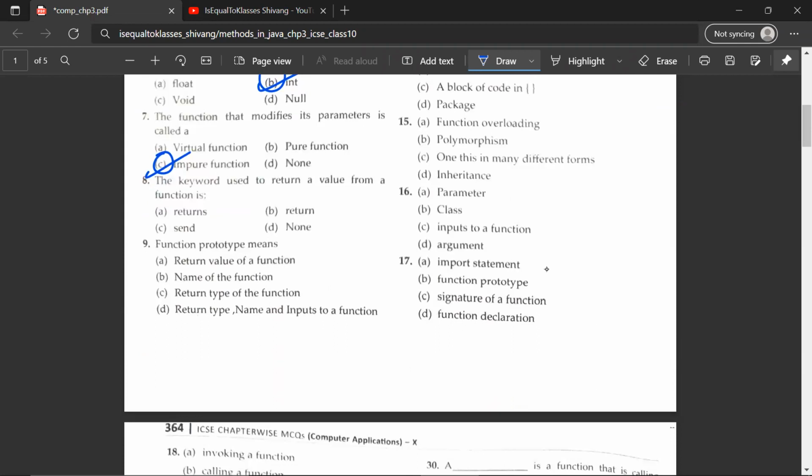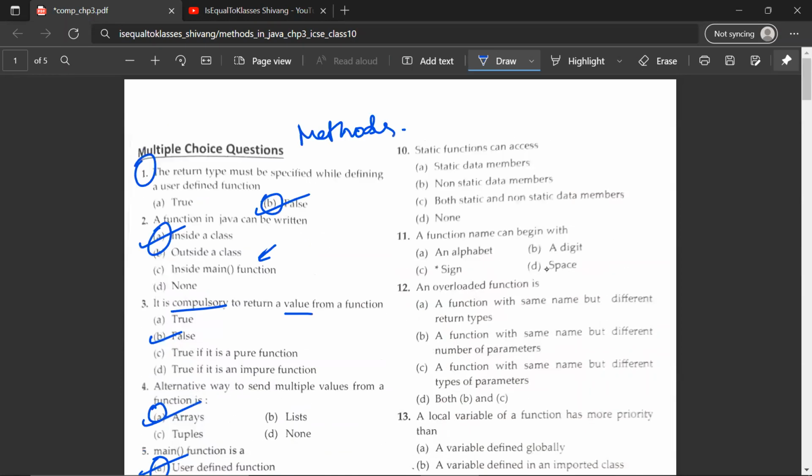The eighth question: the keyword used to return a value from a function is D, return. Function prototype means D, return type, name, and inputs to a function. Static functions can access only static data members. A function name can begin with an alphabet. It can't begin with a digit, a sign, or a space. The 12th, an overloaded function is D, both B and C.